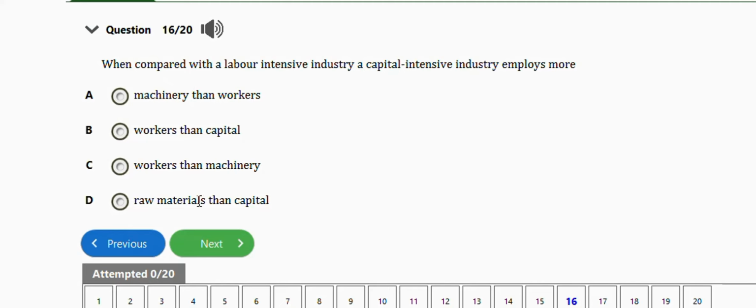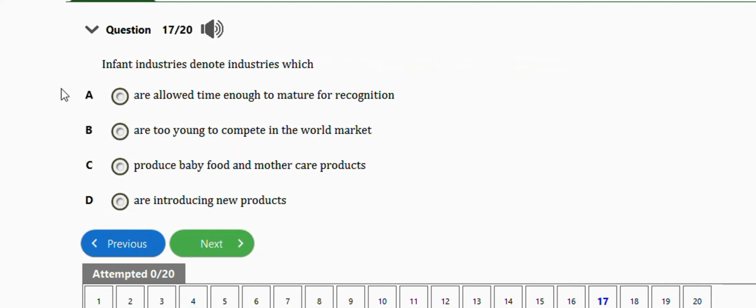Okay, the next question is this one. It says, infant industries denote industries which, option A, are allowed time enough to mature for recognition, are too young to compete in the world market, produce baby food and mother care products, are introducing new products. The right answer is option B, which is are too young to compete in the world market.